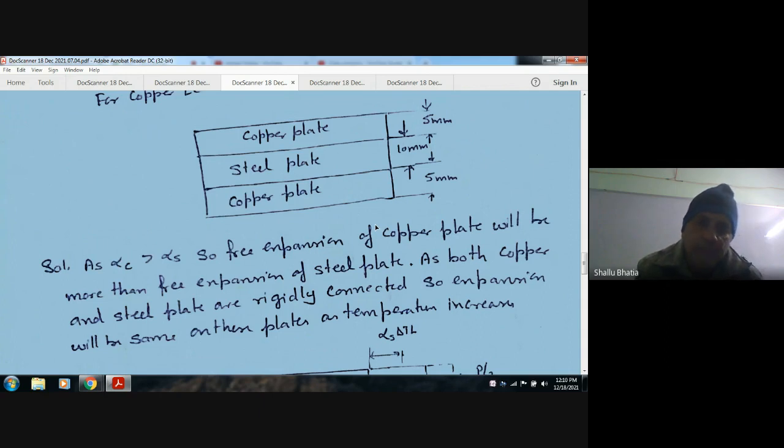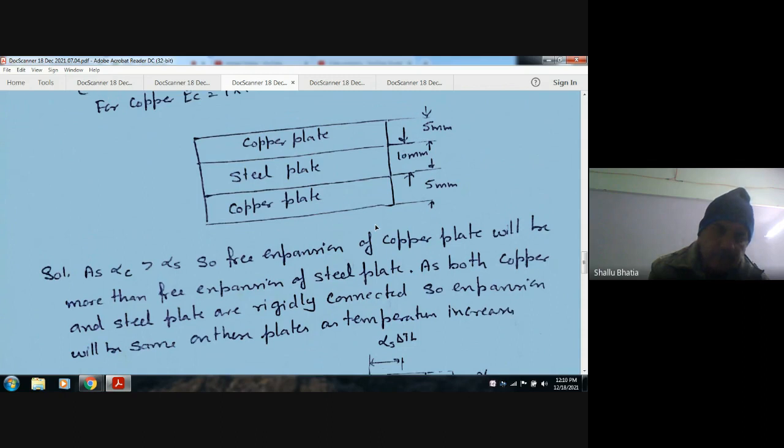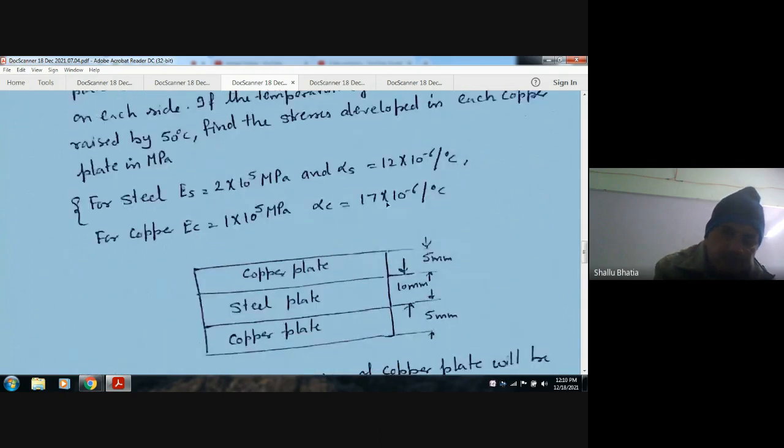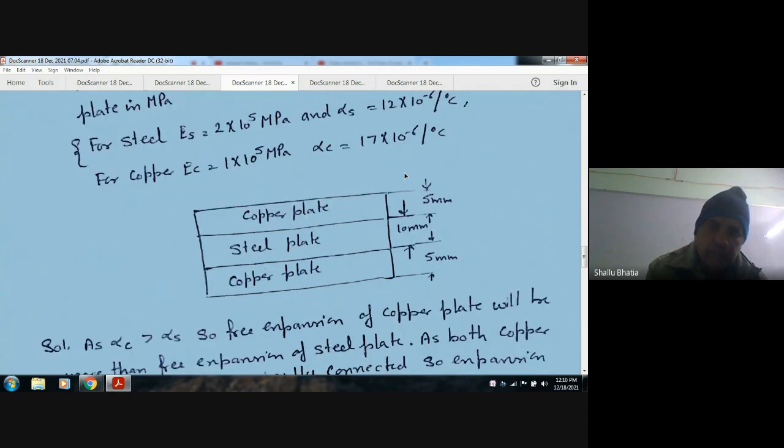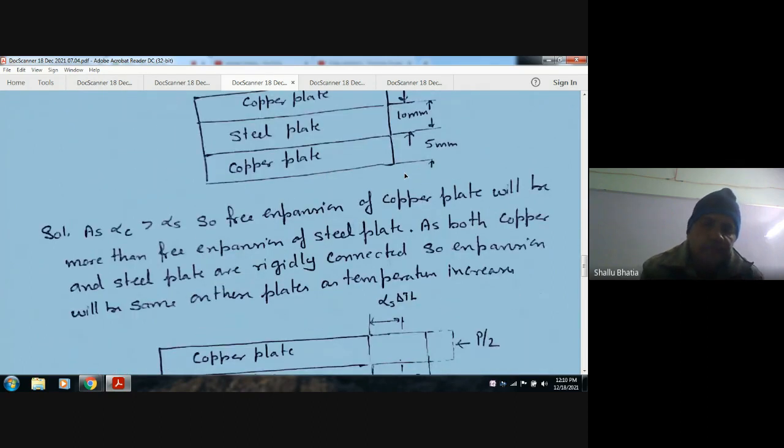Alpha C is 17.5 into 10 to the minus 6 and alpha S is 12 into 10 to the minus 6, so alpha C is more than alpha S. So the free expansion of the copper plate, which is equal to alpha delta T L, will be more than the free expansion of the steel plate for the same temperature and the same length.